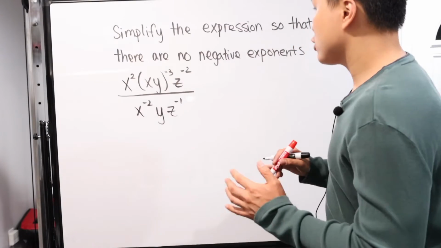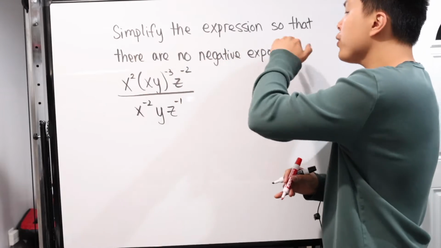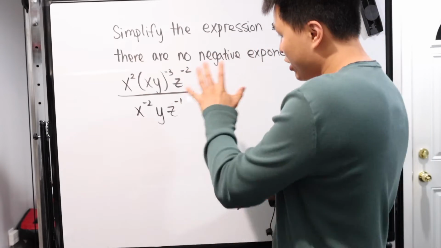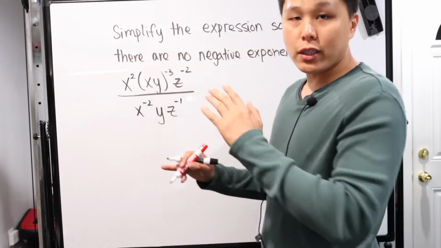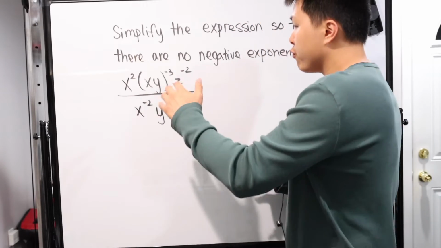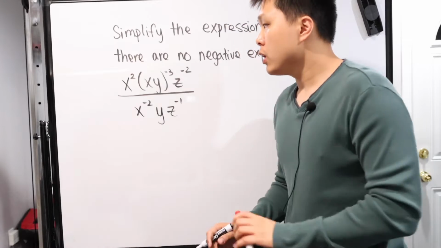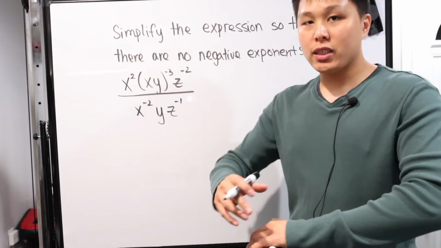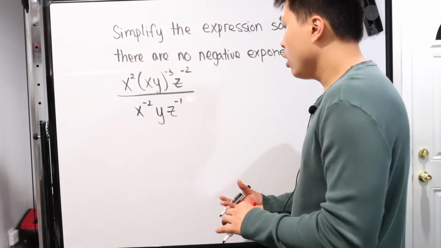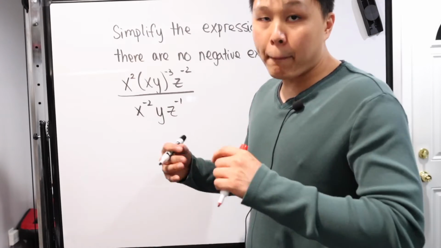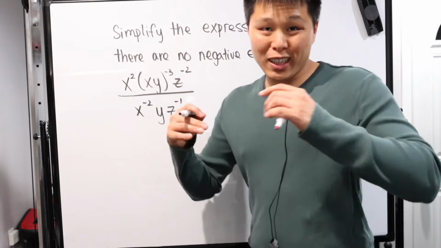All right, so let's look at the first problem right here. We have: simplify the expression so that there are no negative exponents. Of course, here's our expression and there are definitely negative exponents. Now, once again, we're not solving this. We're just trying to see the different components that make up this more complex looking problem. So when you look at this, let's just say based on the quote, you can't solve this. You have to ask yourself the question, what are simpler problems that I might not be able to solve? Or maybe there are problems that I am able to solve, but I'm a little weak in.